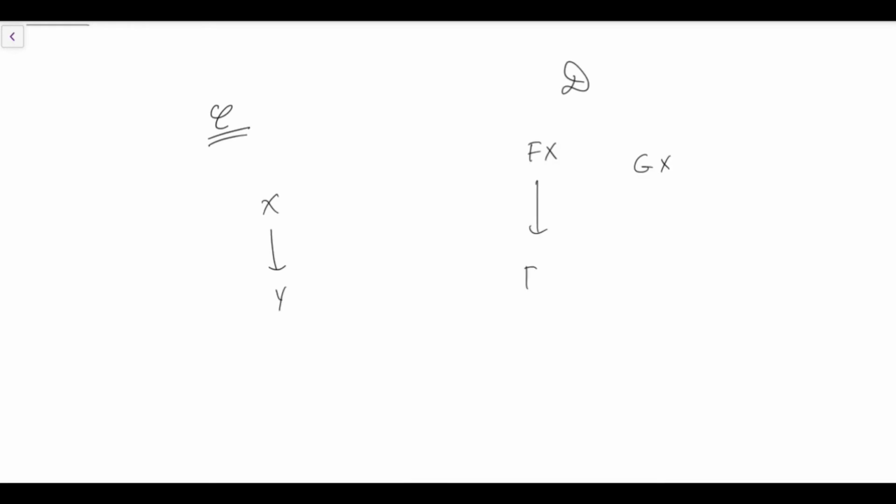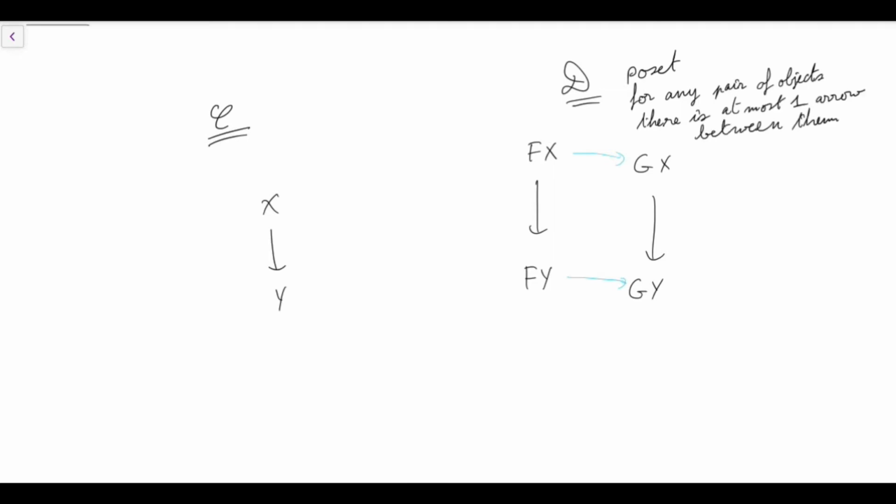Now, one step up from a discrete category is D being a poset. In a discrete category, we only have identities as maps. In a poset, we allow at most one map between any pair of objects. So where a general category can have any number of maps, a poset has only one between any two objects. So it's like a categorical version of a transitive reflexive relation, like a pre-order relation.